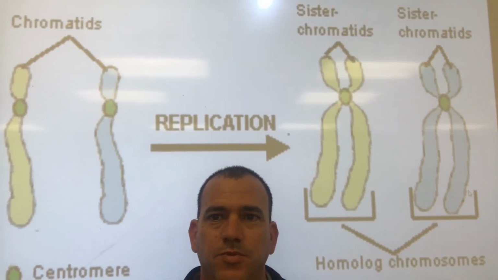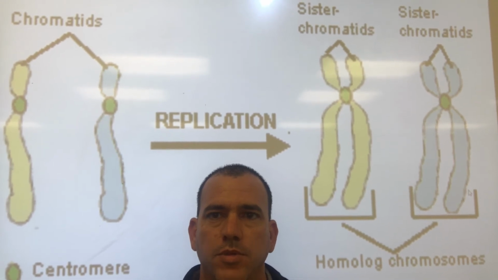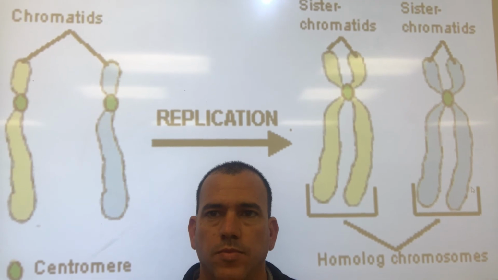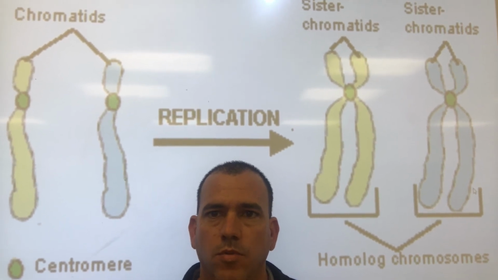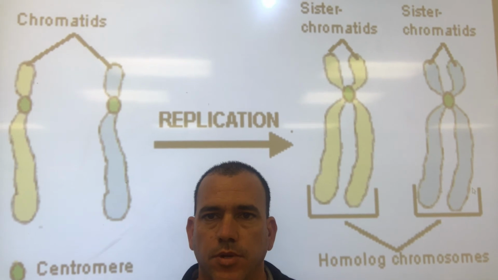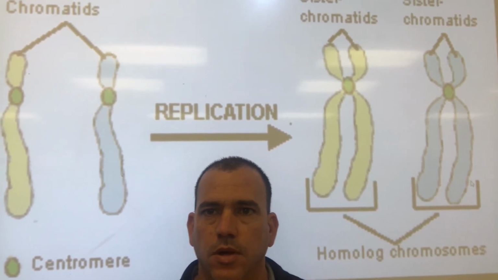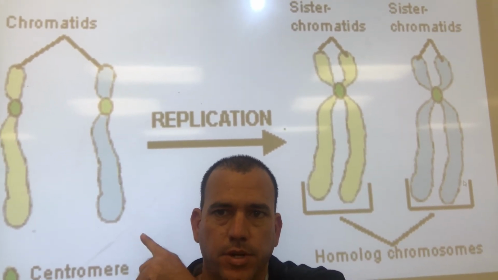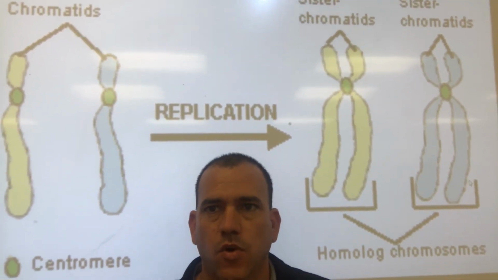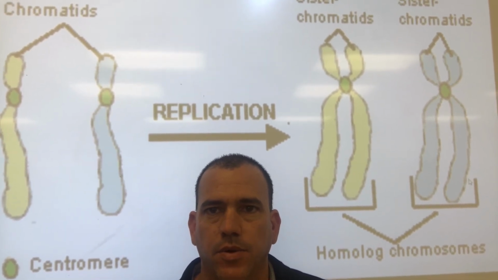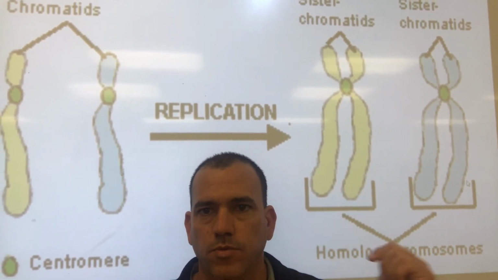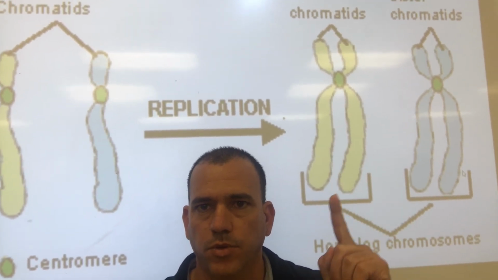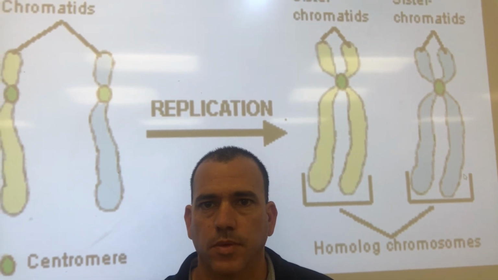All right, so now the next word is chromatid. Chromatid is each strand of the chromosome. If the chromosome is the X's, you see those over here, chromosomes? The chromatid is each strand over here. You see how one of those strands is a chromatid? When you have the two of them, here's one chromatid, here's another chromatid. You put both of those strands together, now you've got a chromosome.